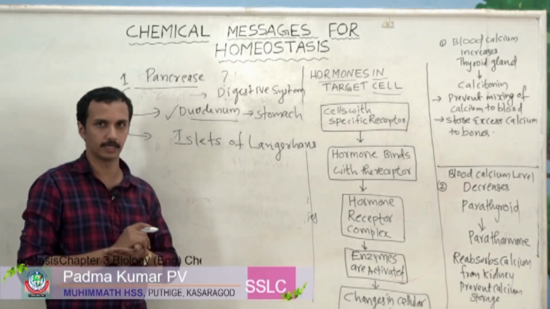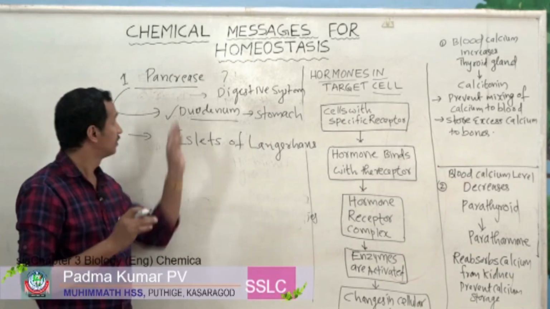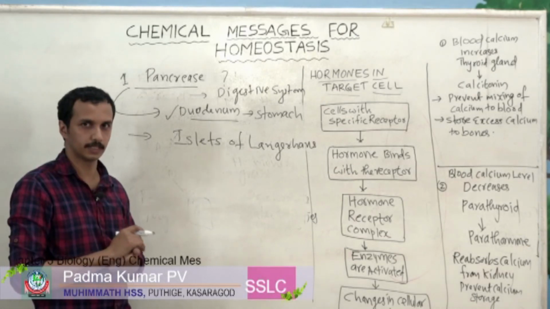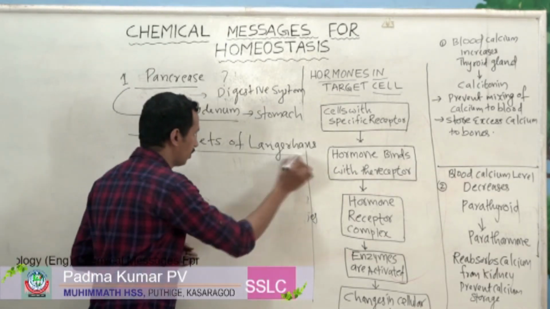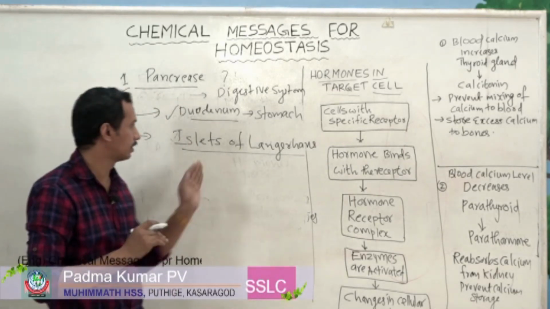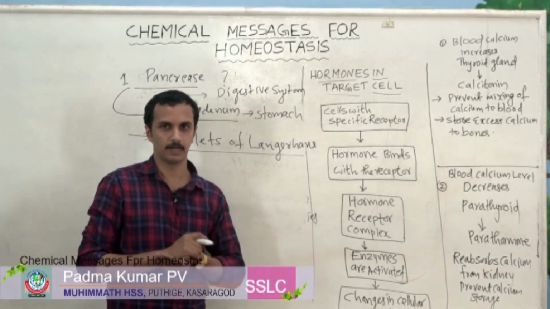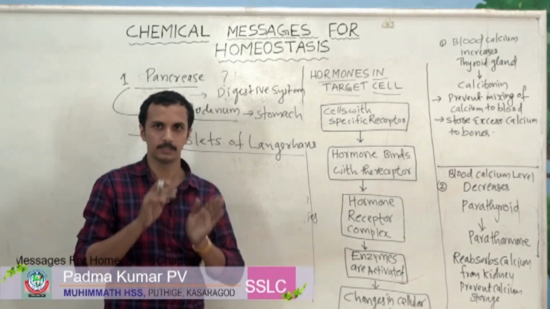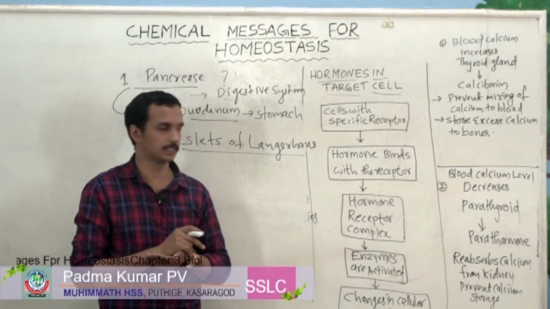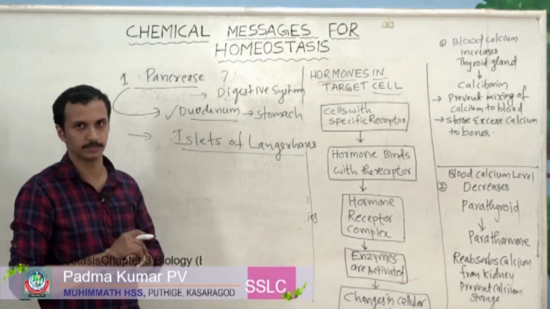Inside the pancreas it is an important endocrine gland. It is nothing but a group of cells which is present in the pancreas, commonly called the islets of Langerhans.